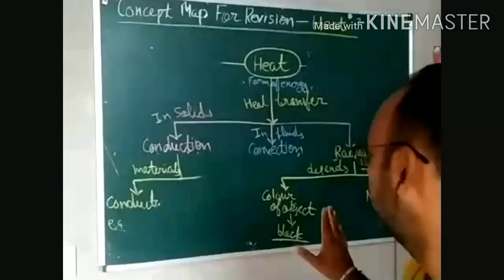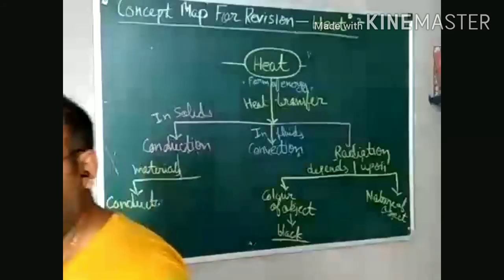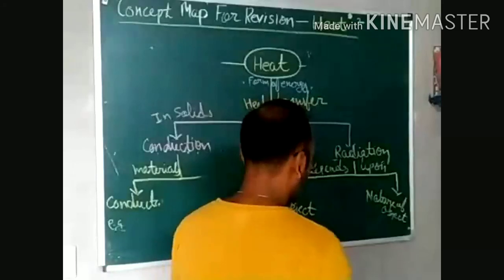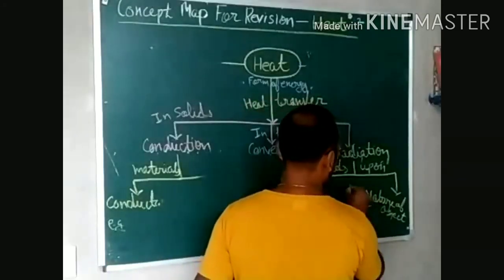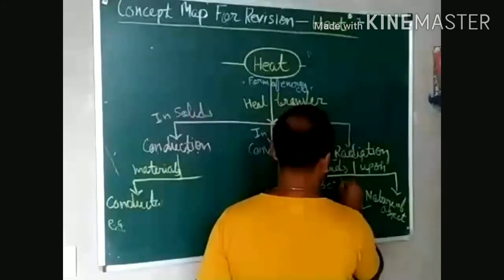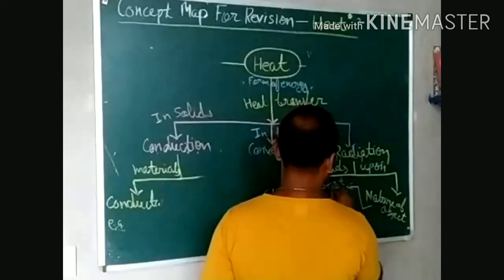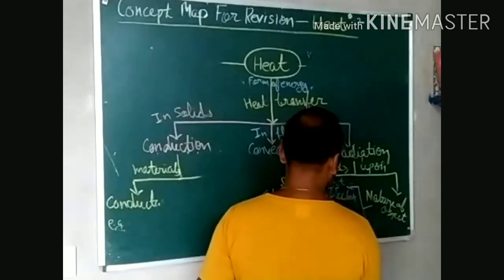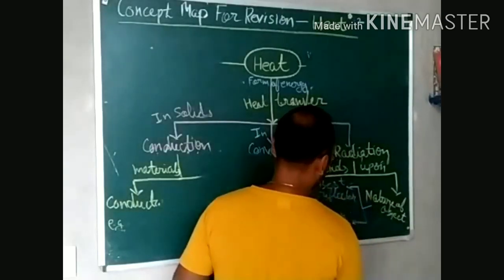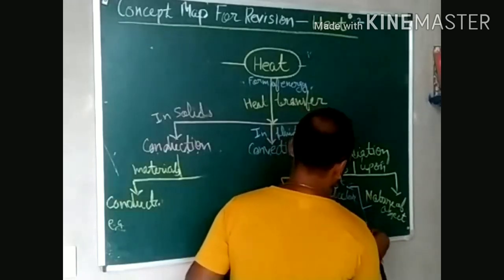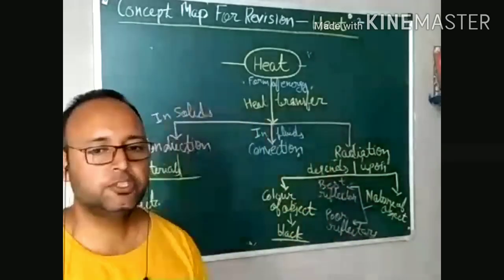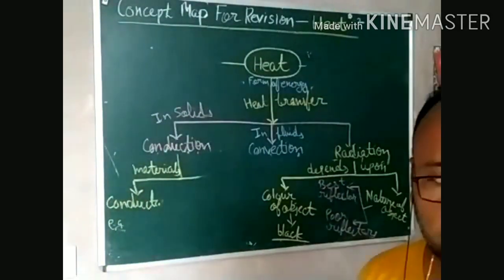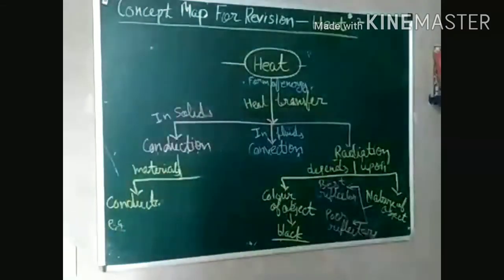So these are the natures of the object on the basis of which we can classify into two categories: best reflector and poor reflector. For best reflector you can mention smooth and shiny surface, and for poor reflector you can mention rough and dull surface.